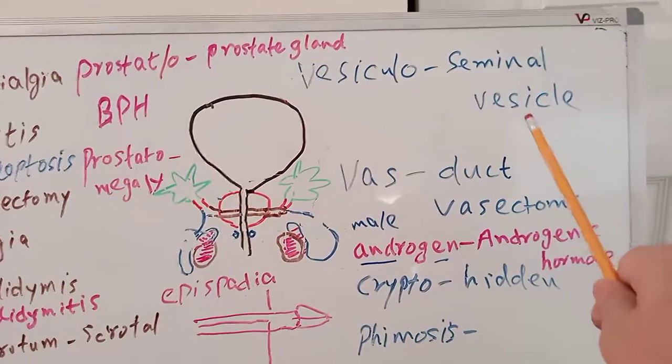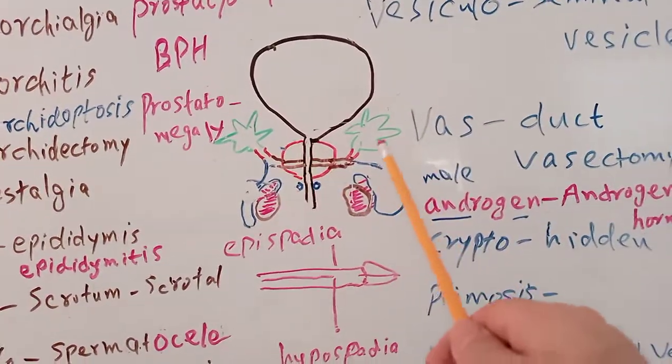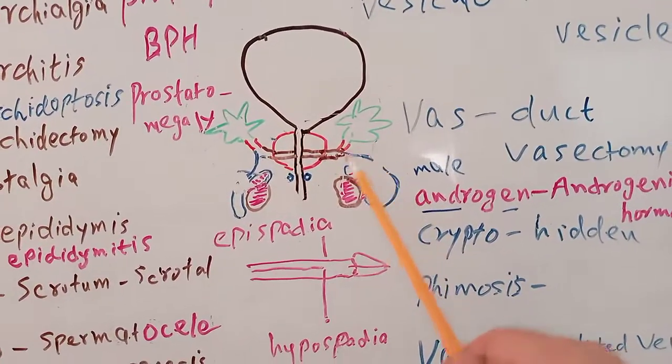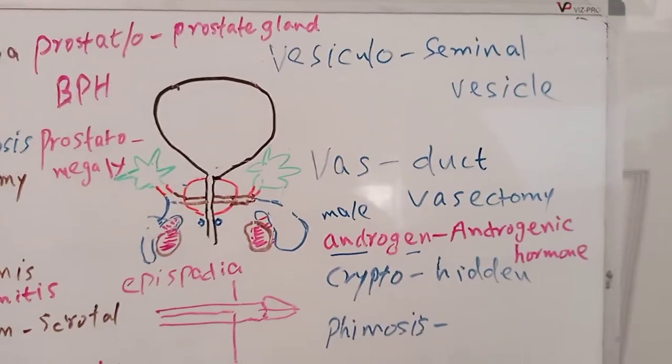Vesico means seminal vesicle. These are the two seminal vesicles which make at least 60% of the secretion of the semen. So vesiculitis is an infection of the seminal vesicle.